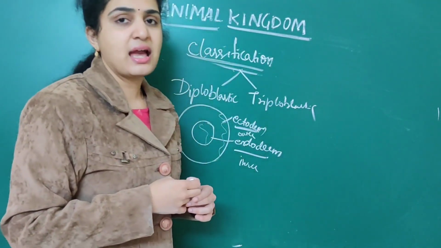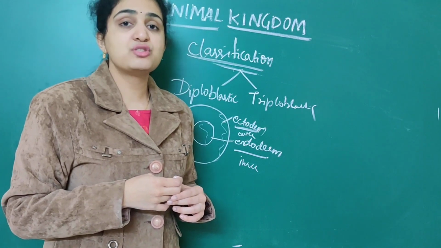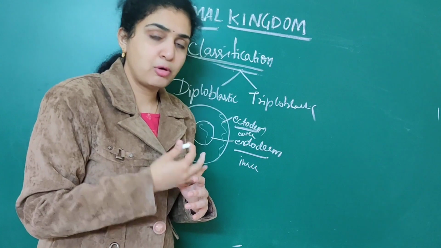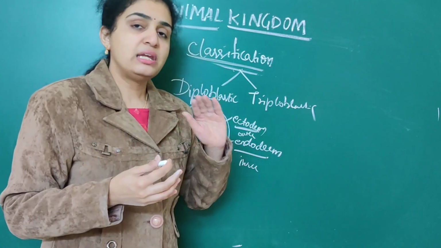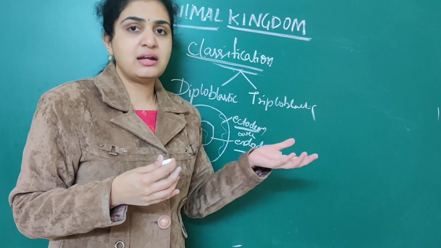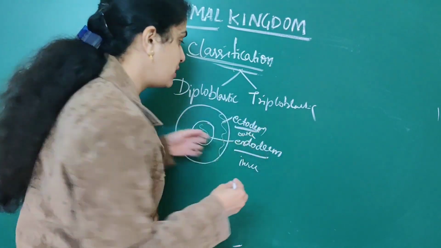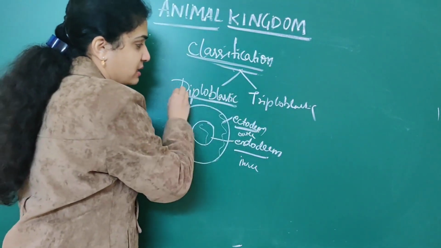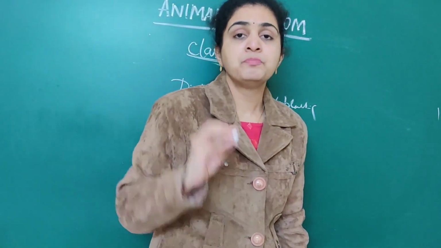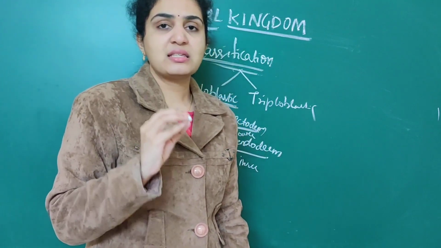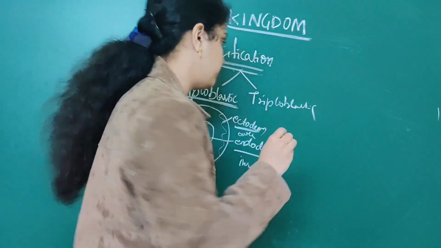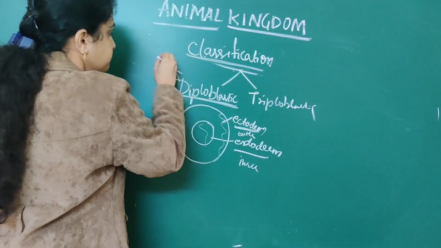Examples of diploblastic animals are coelenterates, which I have discussed. Sponges are not diploblastic or triploblastic, so leave the sponges. Next, what we have discussed is coelenterates. Remember the important point: coelenterates are diploblastic, that is, two layers, ectoderm and endoderm, are associated with them.